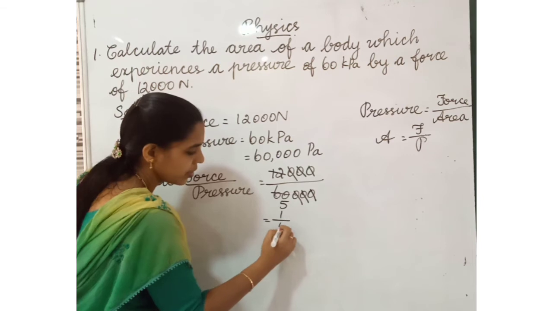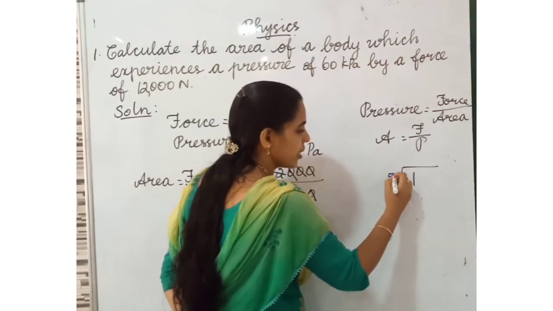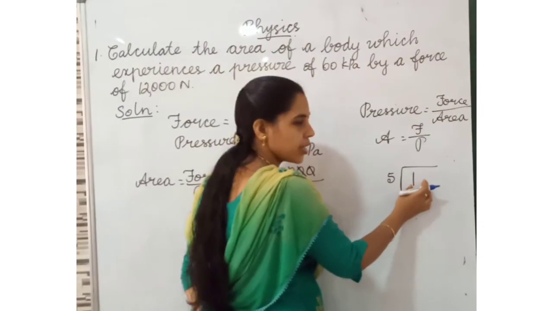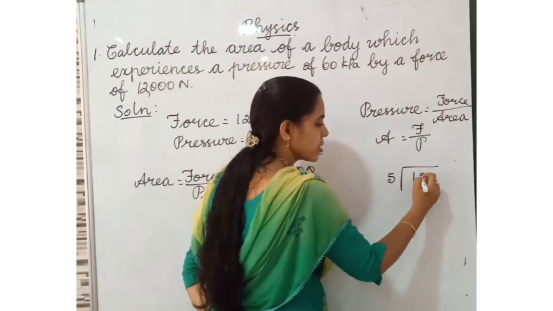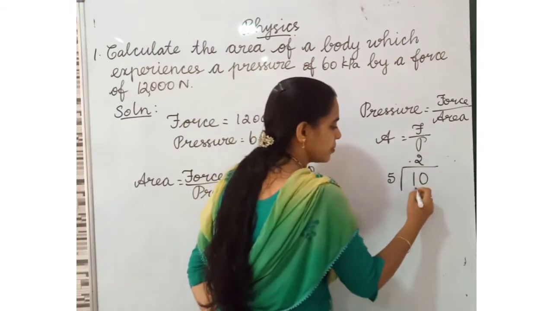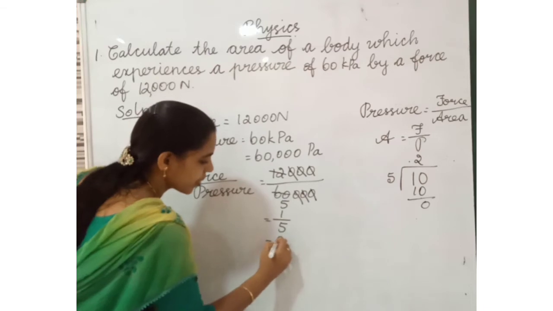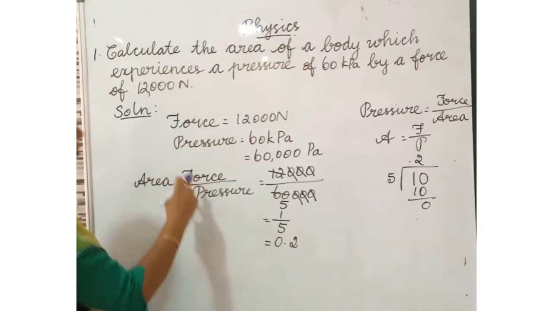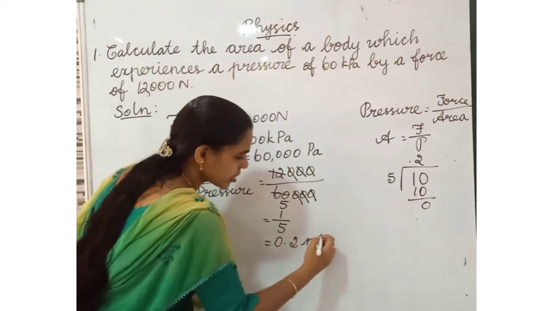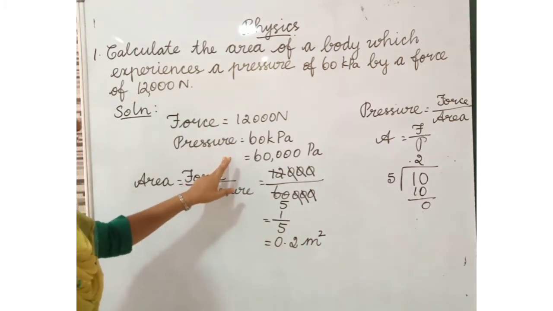So 1 divided by 5. Listen here, we have to divide 1 by 5. We cannot divide this small number, so we write 1 0 and put the decimal. Two 5s are 10. What is the answer now? 0.2. This is the area. What is the unit? Meter square.